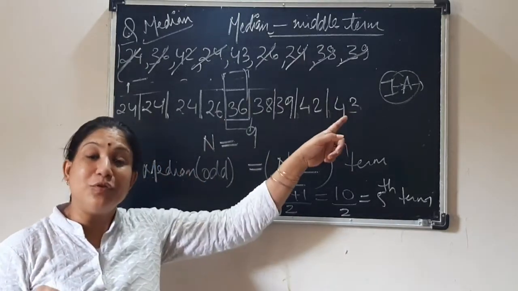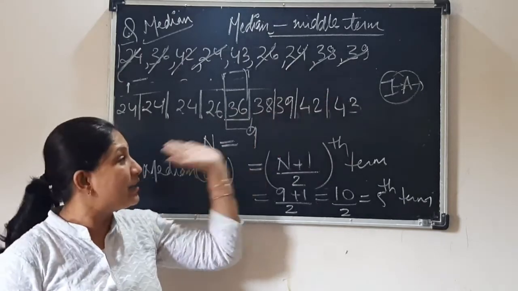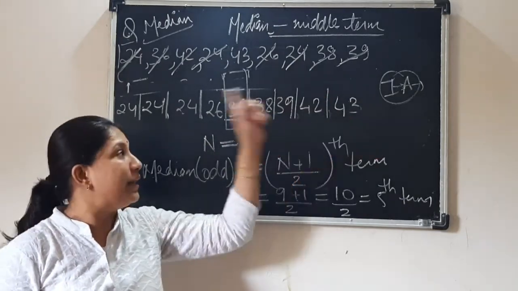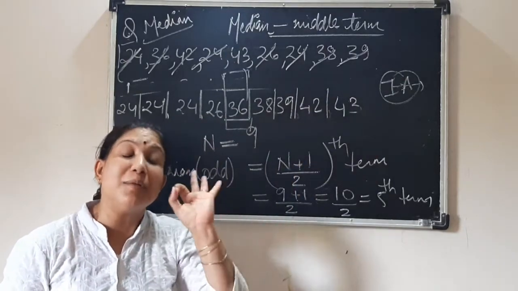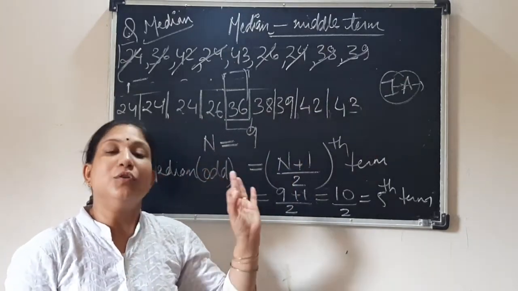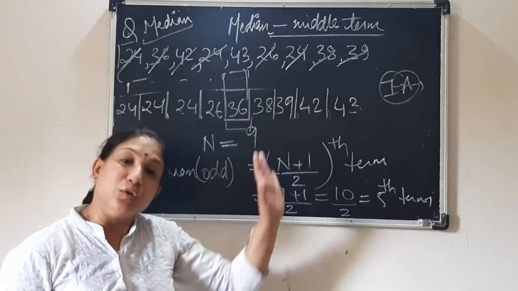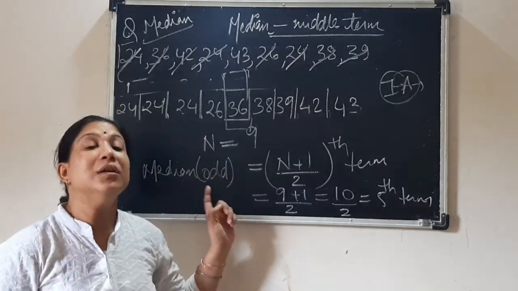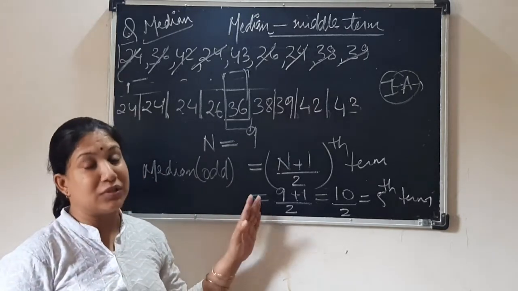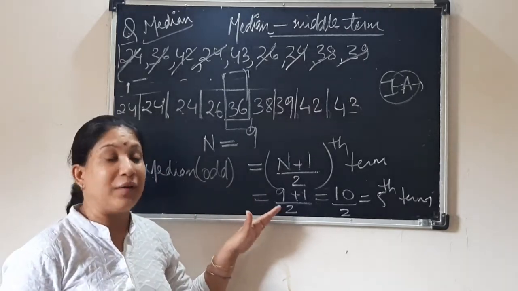Okay. So what will you do for the middle term? You will arrange it in ascending order and then start counting from right to left and left to right. This is a 100% sure shot way to get the answer. You get the answer, it is 36. But then do solve it by the method given in the book. This is the method to find it by formula.